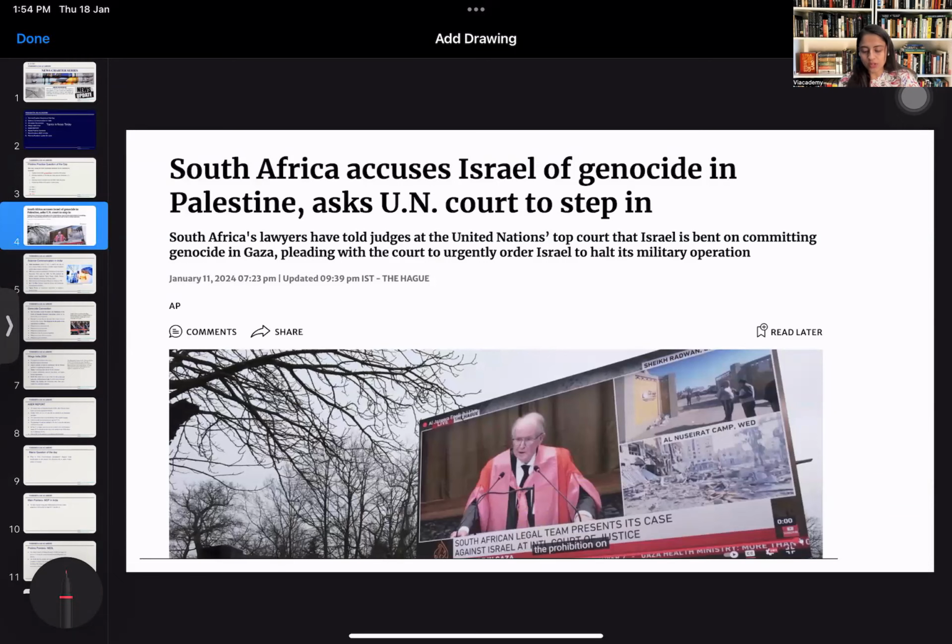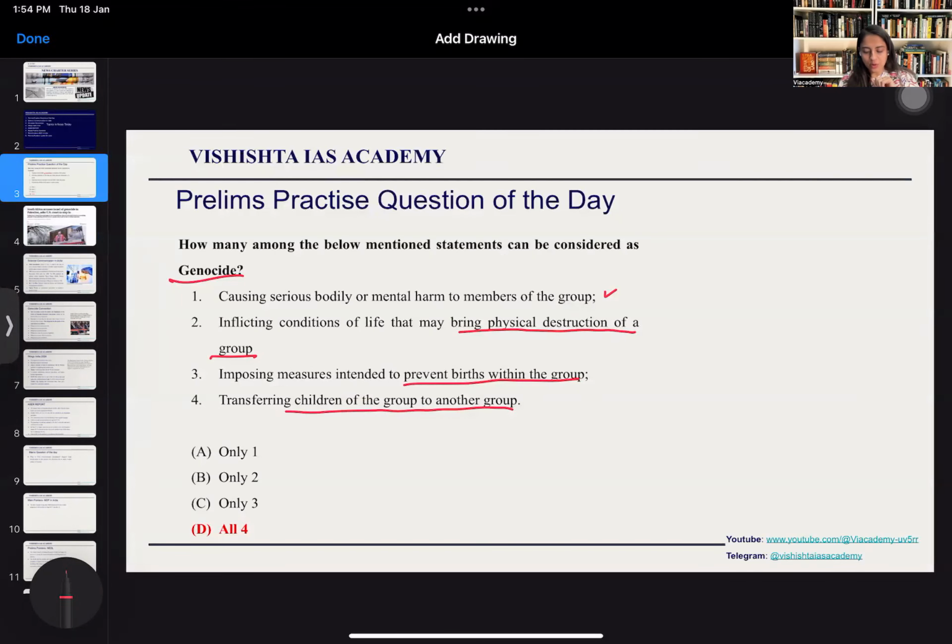Now, why we have asked this question, first of all, is because recently South Africa went to the UN court, the International Court of Justice, and accused Israel of genocide in Palestine. So, this is why we can expect questions on Genocide Convention and genocide in general as well. This is how you have to find out your syllabus topics from the topics which are going on in news. So, this is the question, and the answer is all four are considered to be the criteria for genocide to have been conducted. Take a note of it. It's a very probable question.